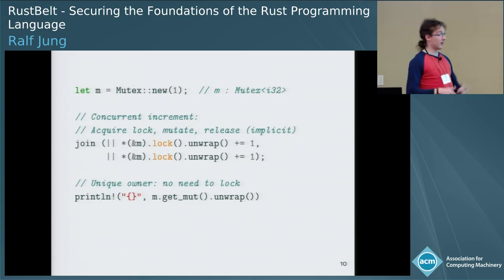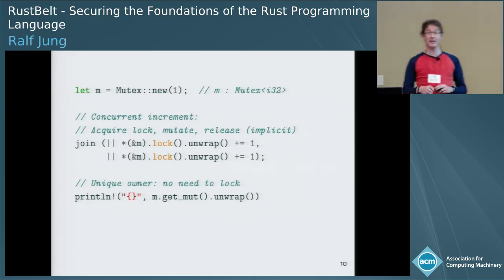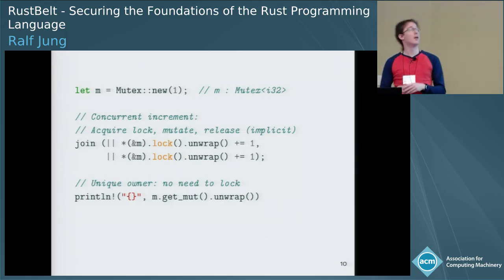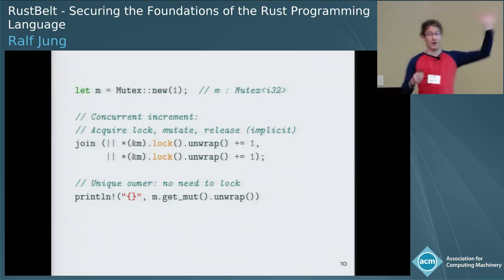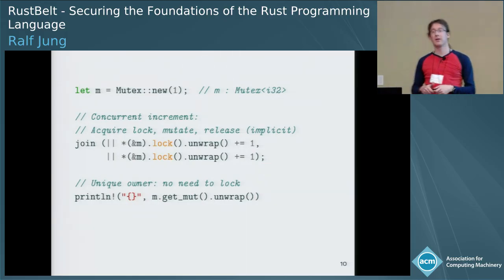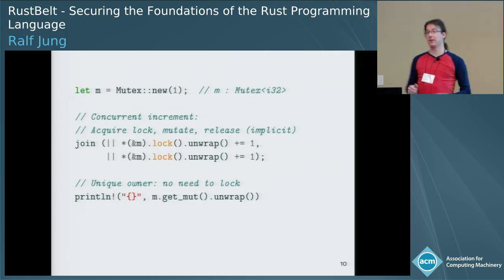Well, let us look at an example. This program creates a mutex, and mutexes contain data in Rust. So we initialize this with the value 0. And then we spawn 2 threads that both acquire the lock, do some error handling, or rather not do error handling, ignore the unwrap here, and then increment the value that's stored in the lock, and implicitly the lock is then released again when this goes out of scope. And then once both of the threads are done, we print the current value, and of course we expect this to be 2.